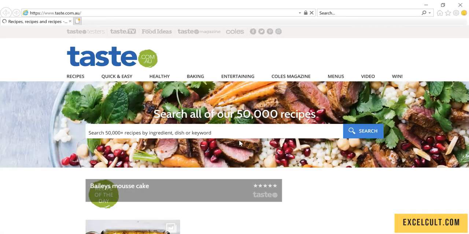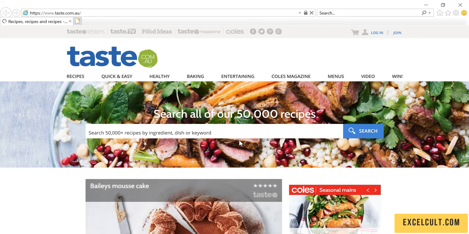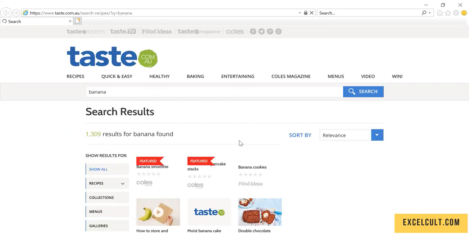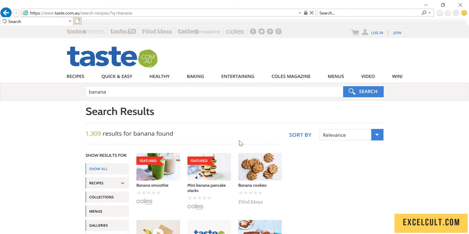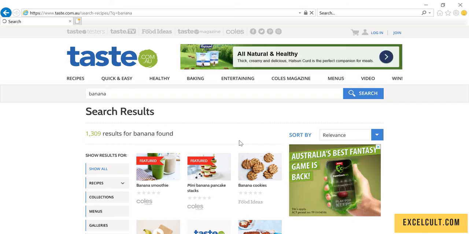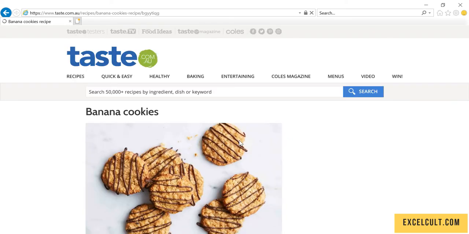We are launching the website. Everything is being done by the robot. So it is trying to fetch the recipes related to banana. Page is still loading. Once that is done, we are going.